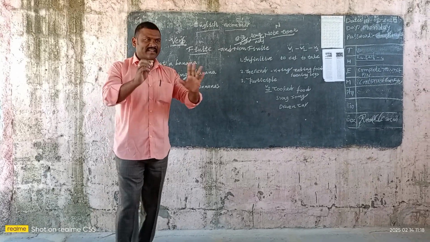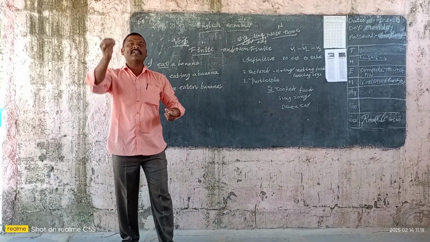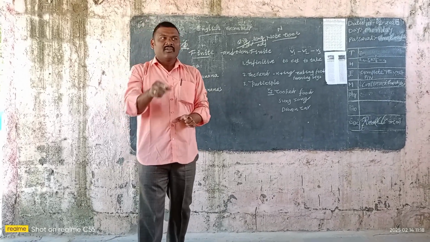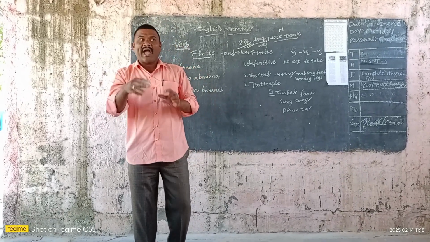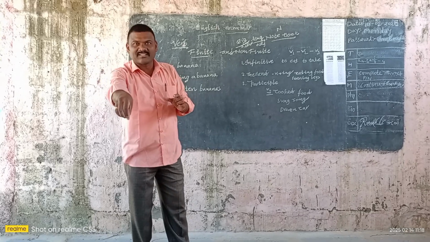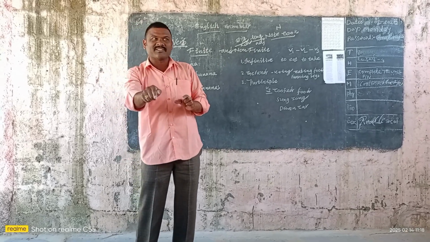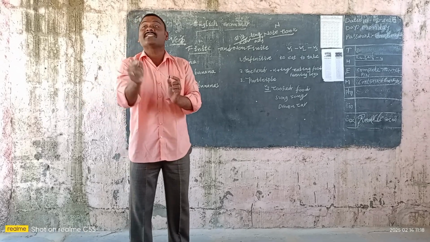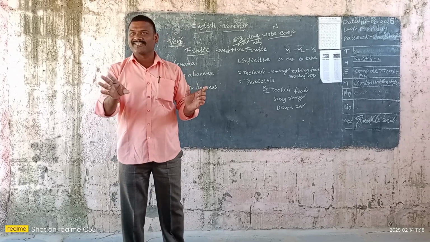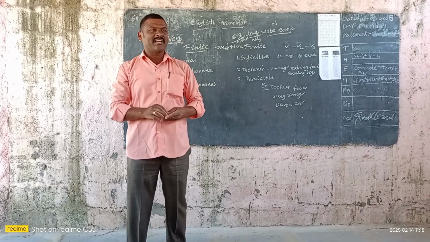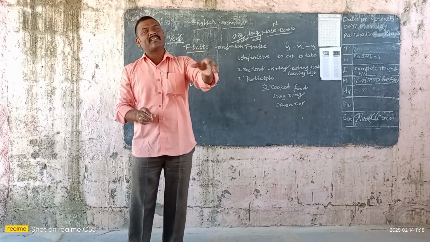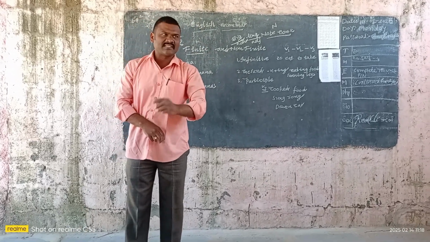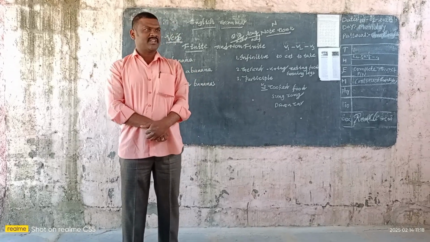Got it or not? For example, I have completed the work. Here completed is the verb. I have just completed the work. Just is the adverb, because the word just is qualifying the verb. That's why just is the adverb. Got it or not? So the word which qualifies the adjective, verb, adverb also is known as the adverb. Right.